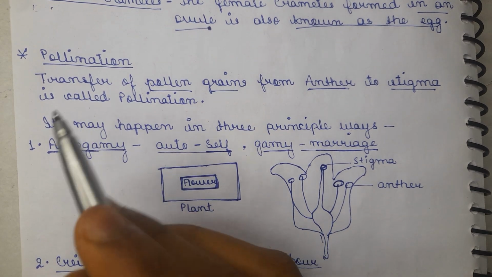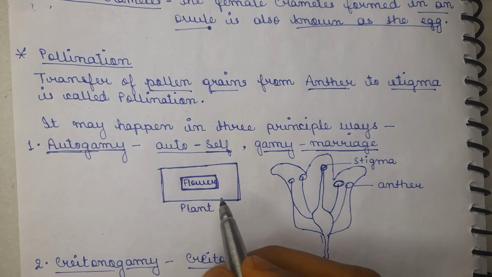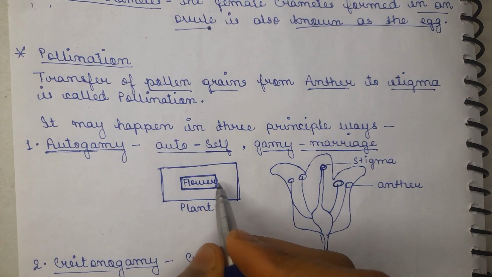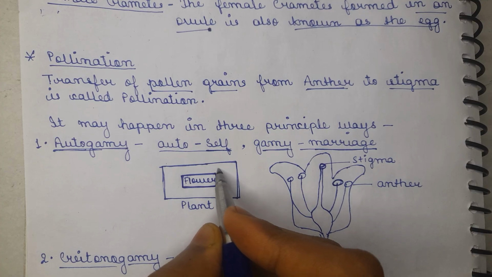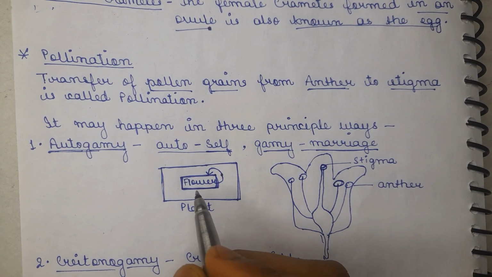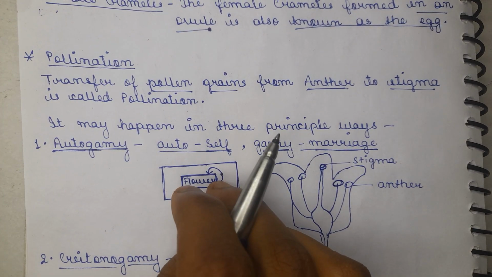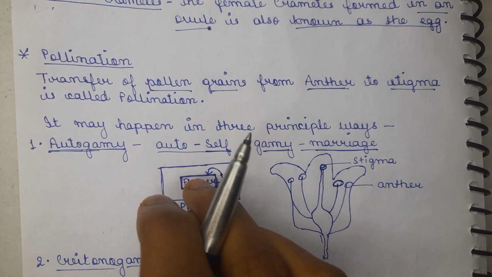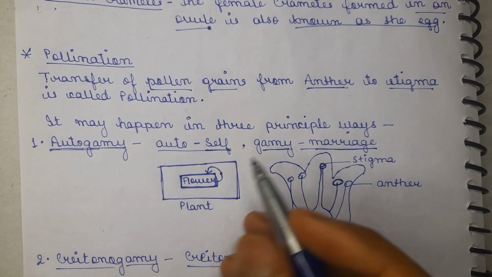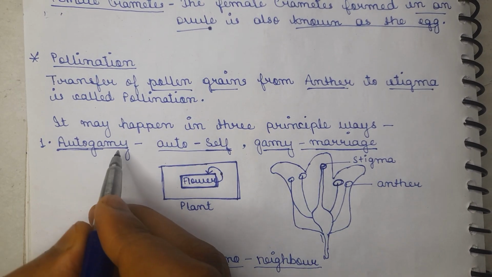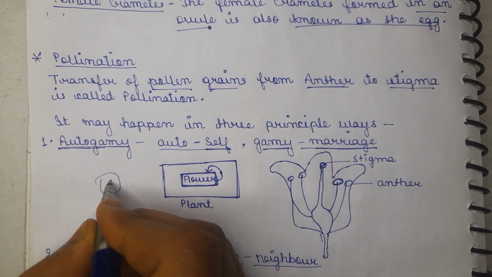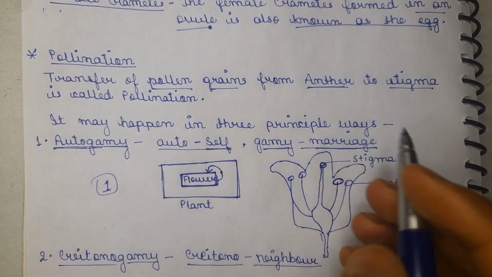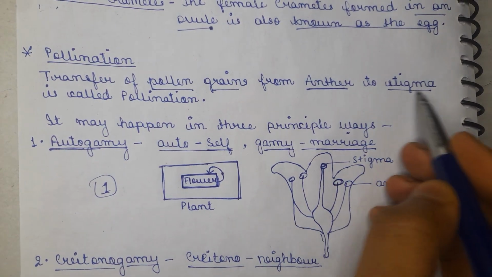And how does the pollination occur here? The pollen grains of this flower will land on the stigma of this flower only. That means the pollen of the same flower may fall on its own stigma by itself. This is known by the name of autogamy.